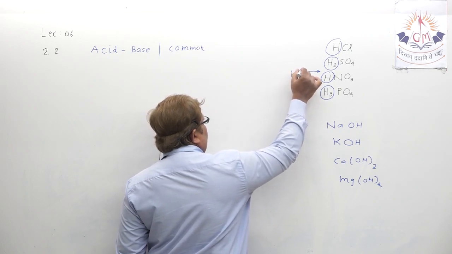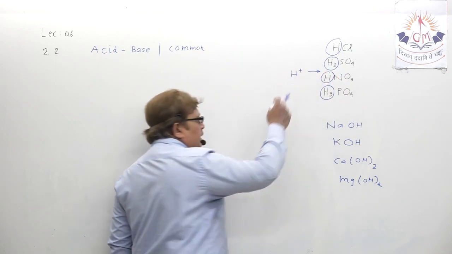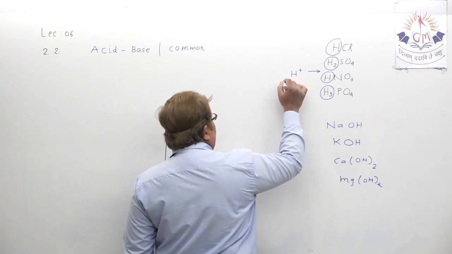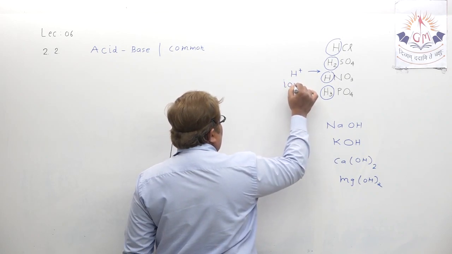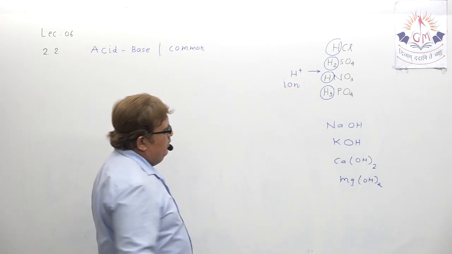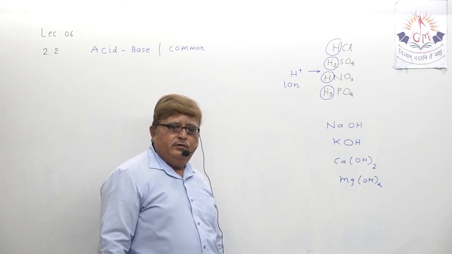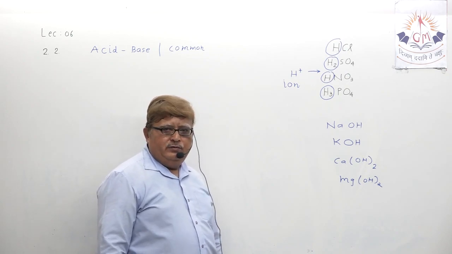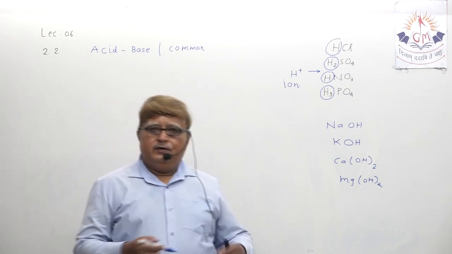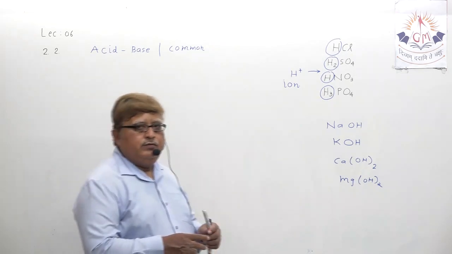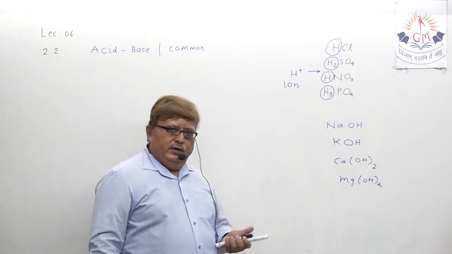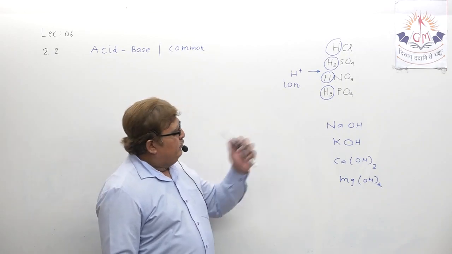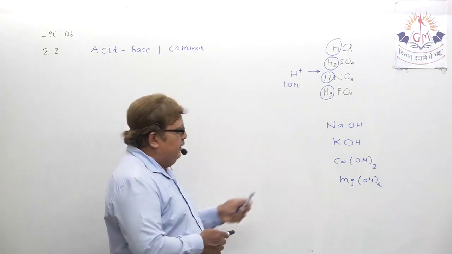H plus ion. If you ionize them, H plus ion is formed. So H plus ion is common in all acids. Any acid you name, the presence of H plus ion is actually the real identification of acids. So all acids possess H plus ion.